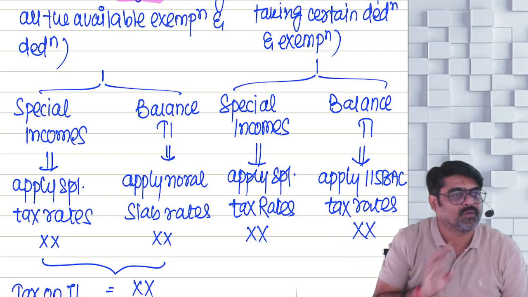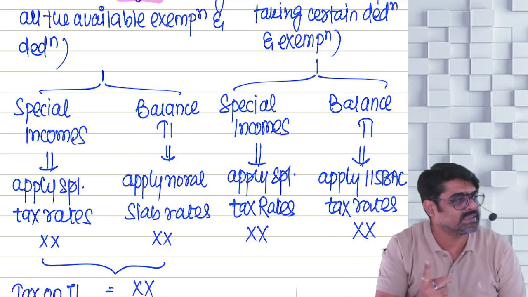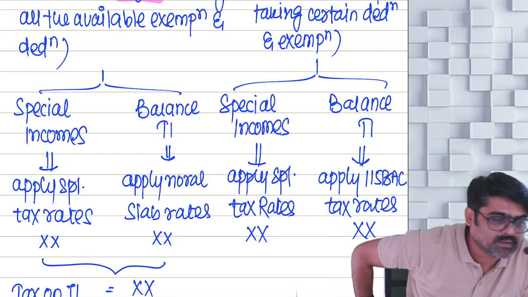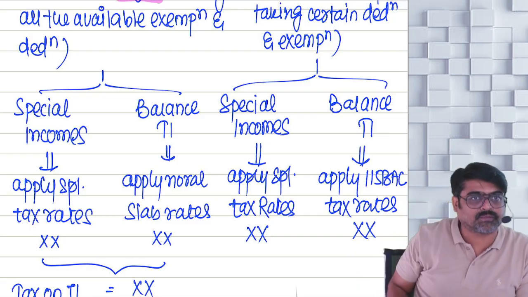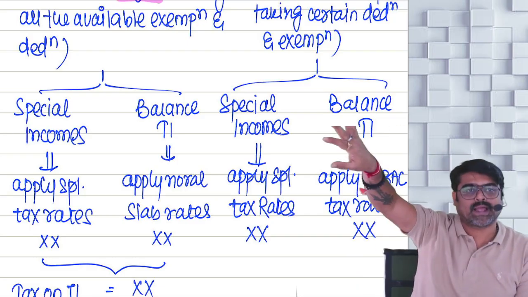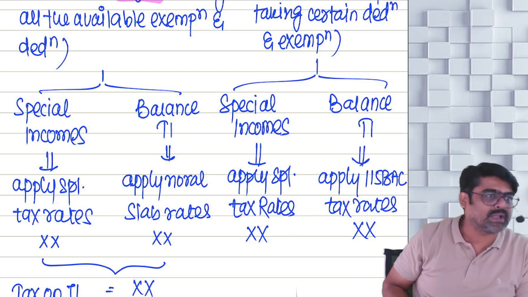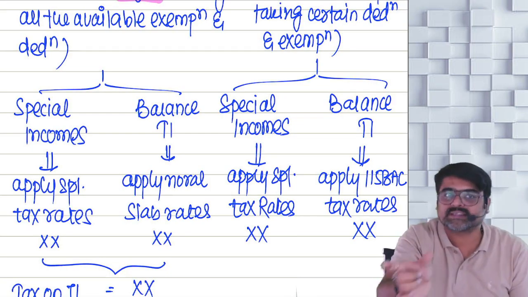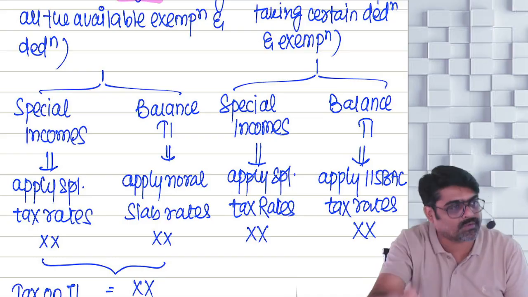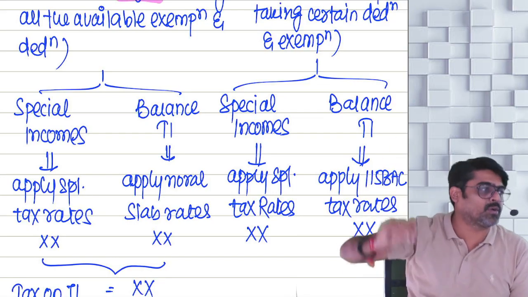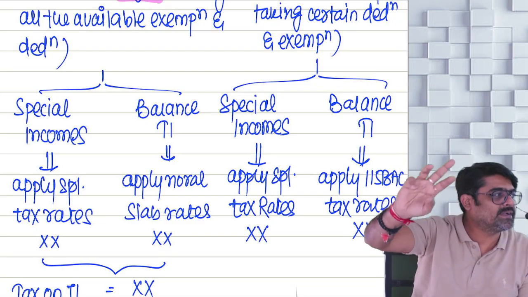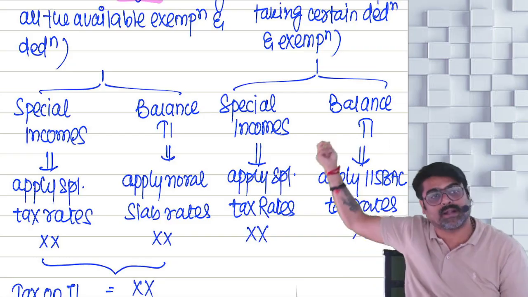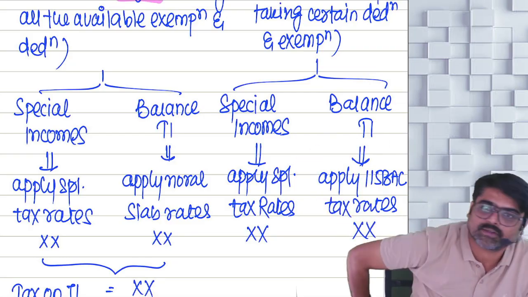Then slabs of 4 lakhs. 4 to 8, 8 to 12, 12 to 16, 16 to 20, 20 to 24 and above 24. So the slabs will be 4 lakh slabs. First 4 lakhs, no tax. Then all the slabs of 4 lakhs: 4 to 8, 8 to 12, 12 to 16, 16 to 20, 20 to 24. The rates are 5%, 10%, 15%, 20%, 25%. And any total income over and above 24 lakhs will be taxed at 30%.